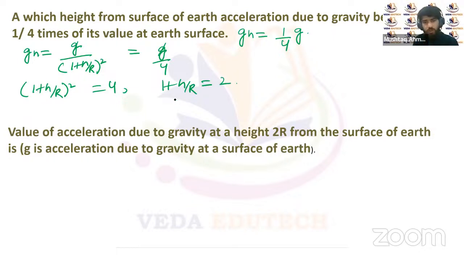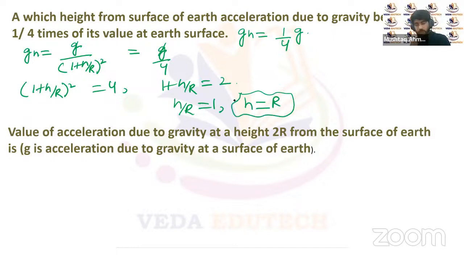So from here, H upon R will be equal to 1, or the height will be equal to the radius of Earth. So if the height is equal to the radius of Earth, then the acceleration due to gravity becomes 1/4, right? It will become 1/4.